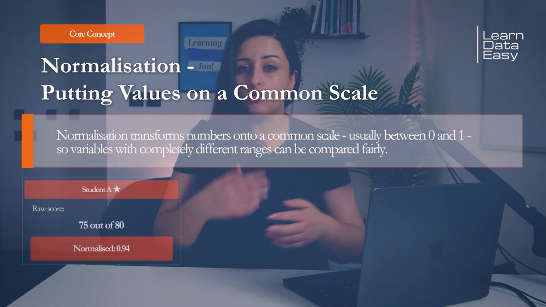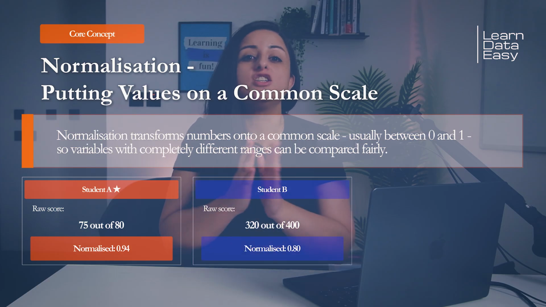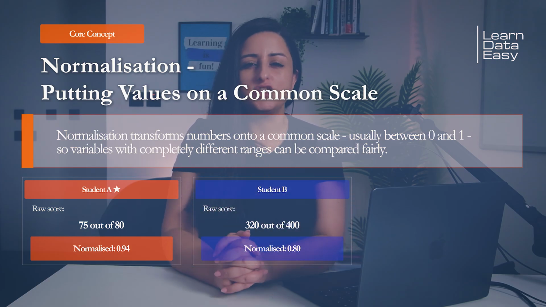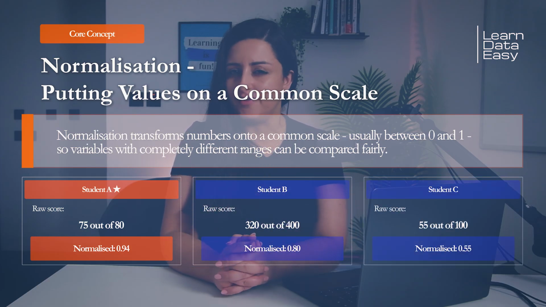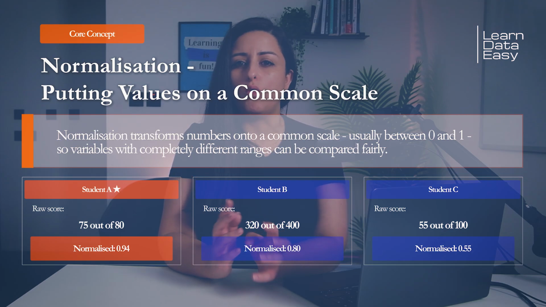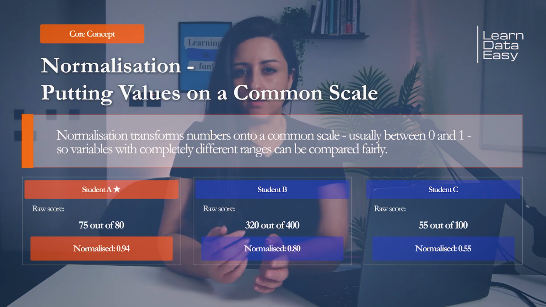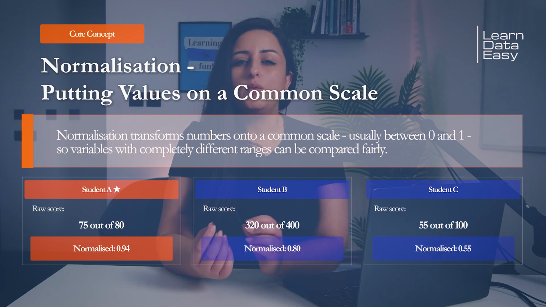So student A scores 75 out of 80, and student B scores 320 out of 400, and student C scores 55 out of 100. Who did best? You can't tell immediately because the scales are all different. But if we were to scale the scores onto a common scale between 0 and 1, we can then compare